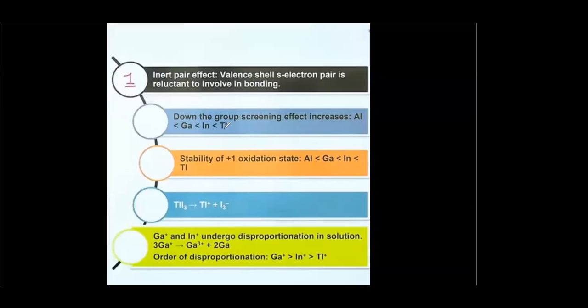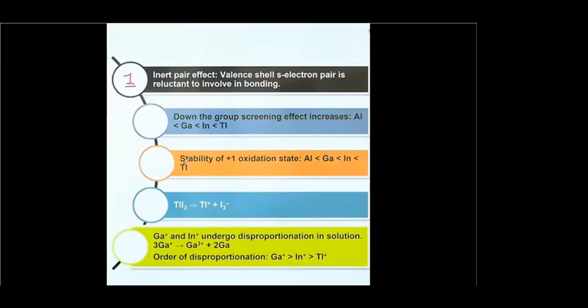They are showing very much reluctance for the electrons to participate in the bond. So thallium is stable only when it is in the +1 oxidation state. But gallium and indium exhibit +1 as well as +3 oxidation states. If we talk about the stability of +1 and +3, please write down: down the group, the stability of the +1 oxidation state increases. That is, from aluminum, gallium is more, indium is still more, and thallium is the most stable.